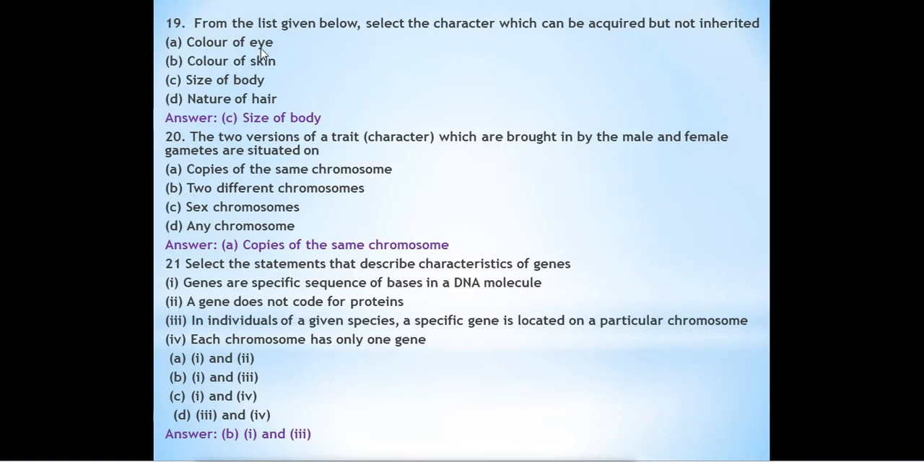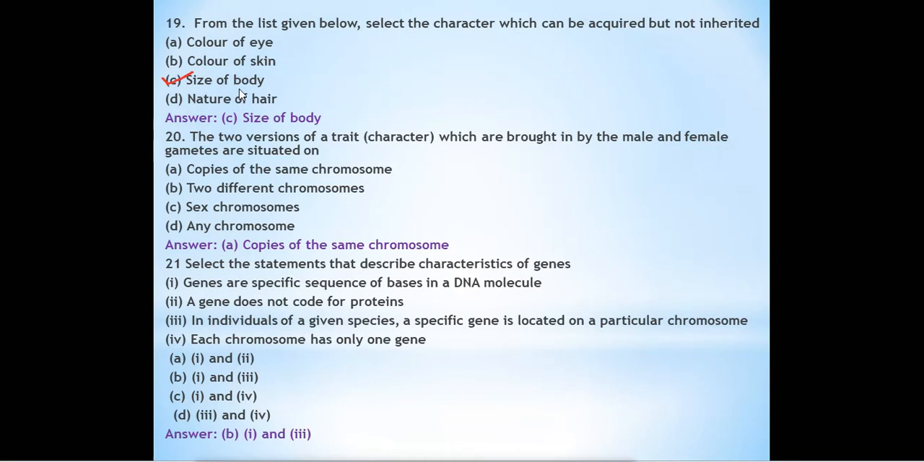Color of eye, that we can take from our parents. Color of skin also we take from the parent. Size of body, that we cannot get from our parent. These traits cannot be inherited, we have to develop them in our lifetime. Nature of hair also we get from our parents. So the correct option is size of the body, because our size of the body depends on our food habits, what type of food we eat.